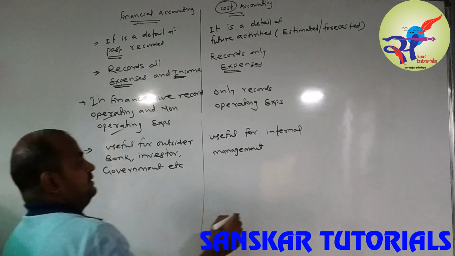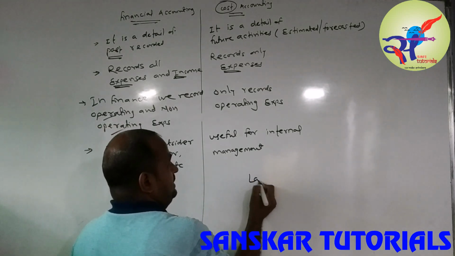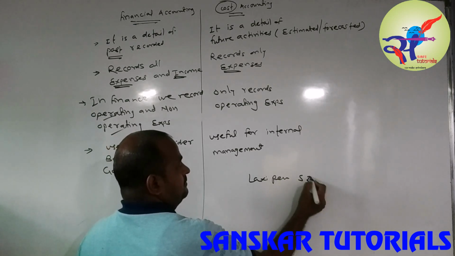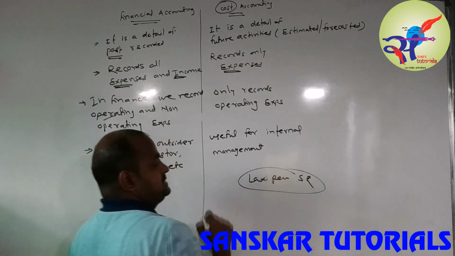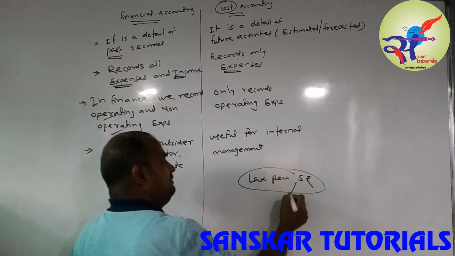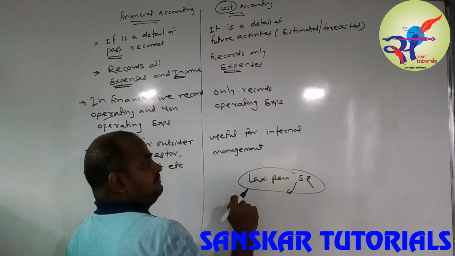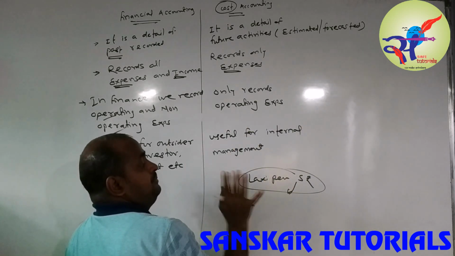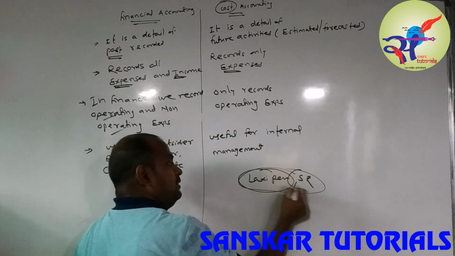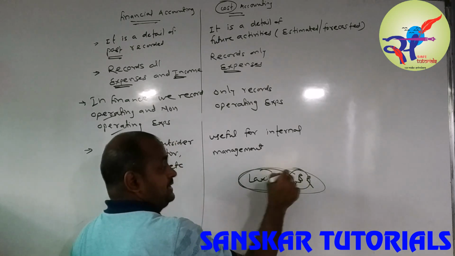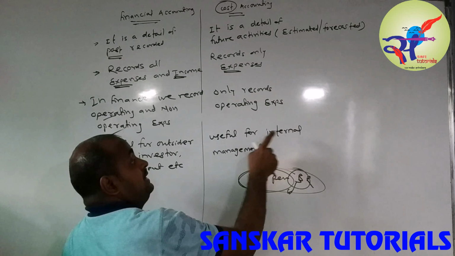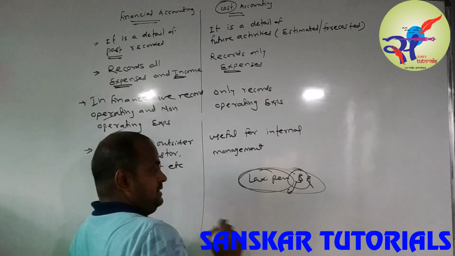For any product, for example a Lexi pen, 5 rupees. But do you know how the 5 rupees is arrived at? Do they show all the details of that? No. Because only the Lexi company knows that 5 rupees cost breakup. So cost accounting is only useful for the internal management.